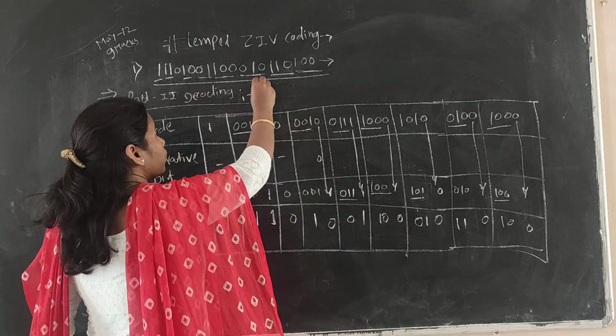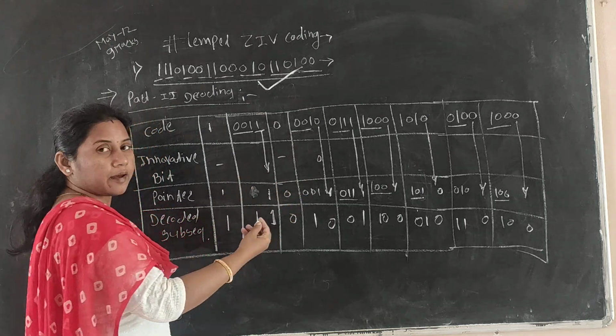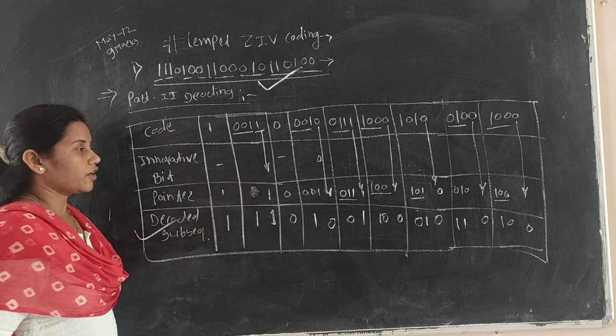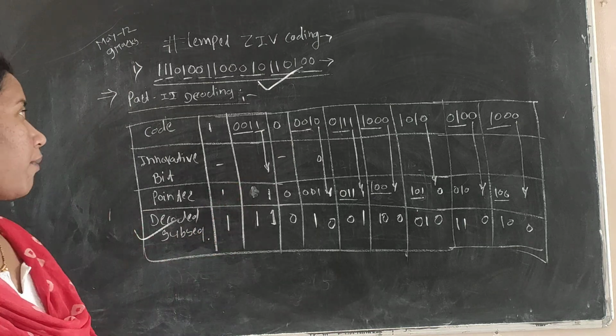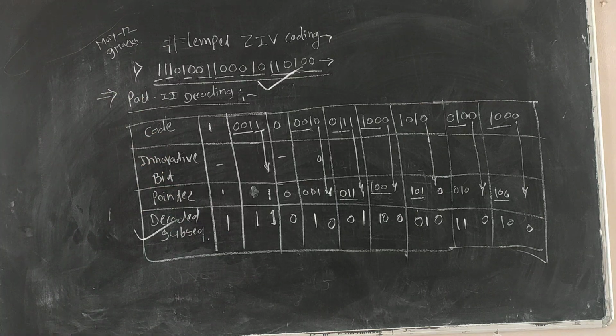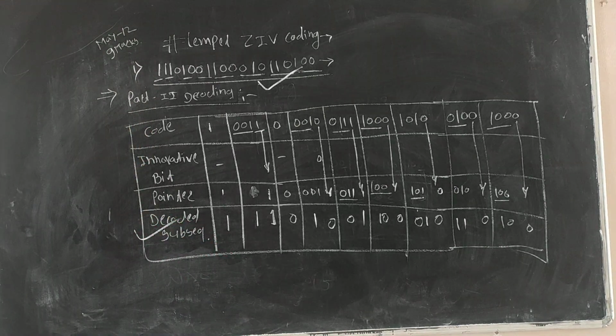That means whatever original bit stream we have seen, by using Lempel's coding and decoding at the decoder side, we have retrieved successfully, and the total number matches with the original sequence. In this way, we have seen an example of Lempel's coding. So today we will stop.